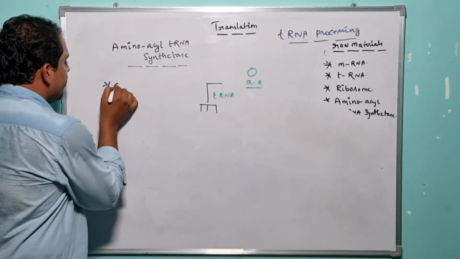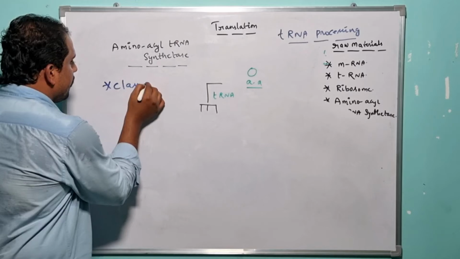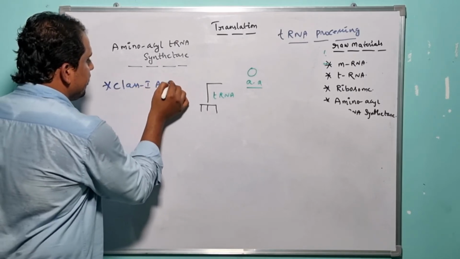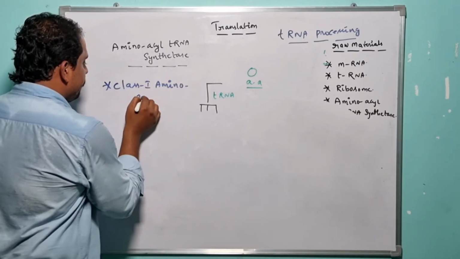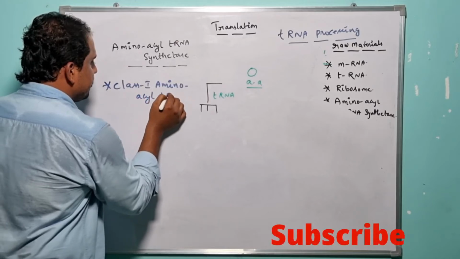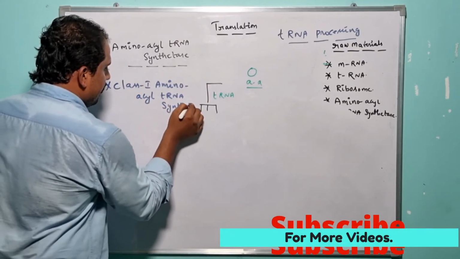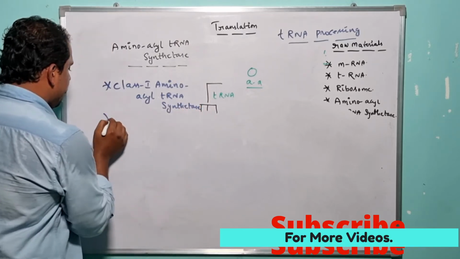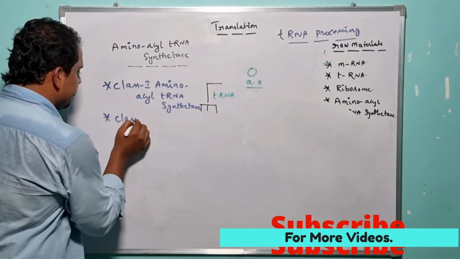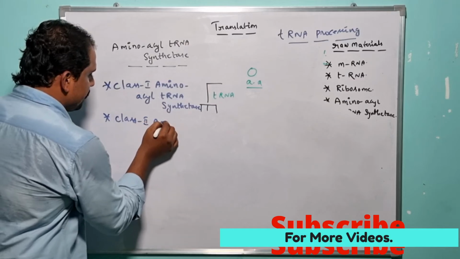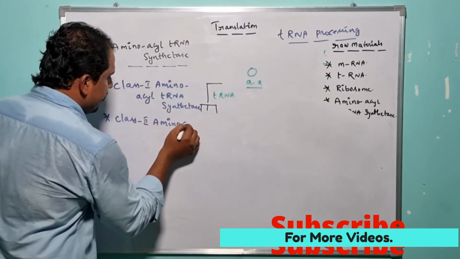What are those? Class 1 amino acid tRNA synthetase, and the other one is class 2 amino acid tRNA synthetase.